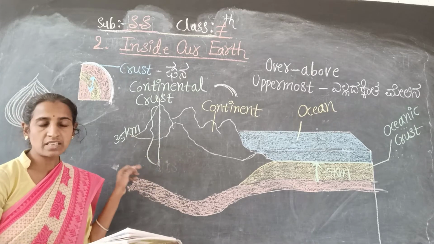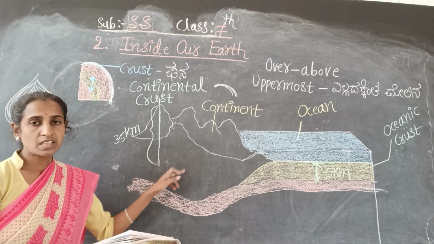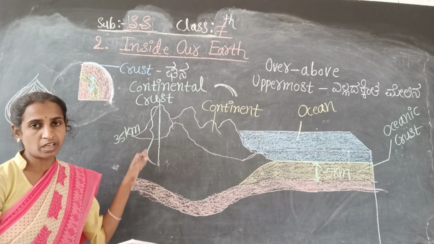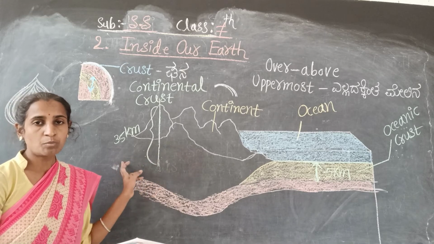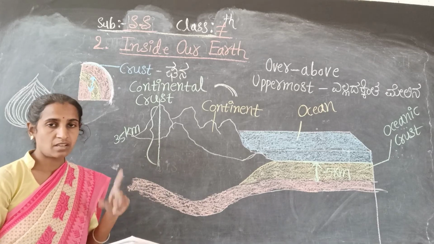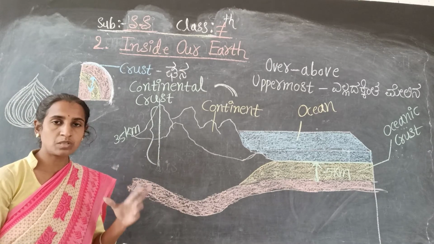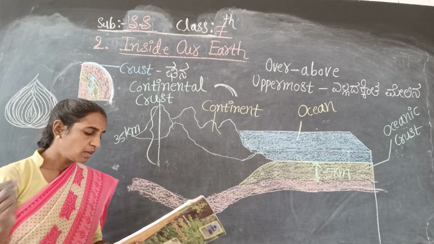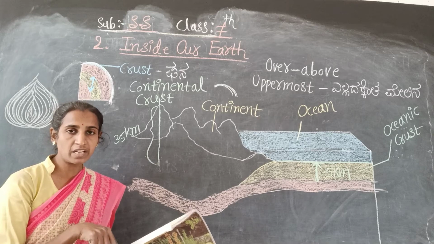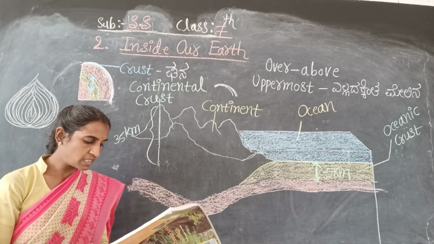So inside the continental mass, what is there? The silica and alumina, both are present. Both are minerals. That point you have to remember. Which are the main minerals present in the continental masses? Silica and alumina.